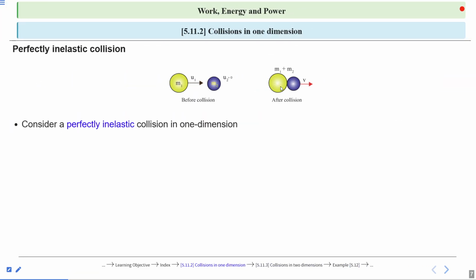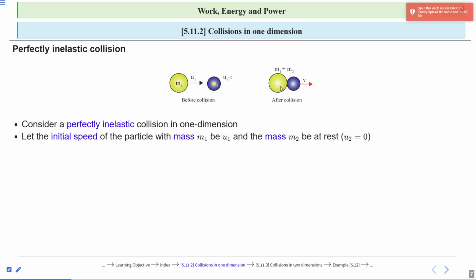Now consider the perfectly inelastic collision in one dimension. Let the initial speed of the particle with mass m1 be u1, and the mass m2 be at rest.